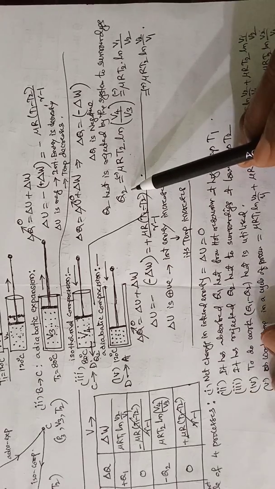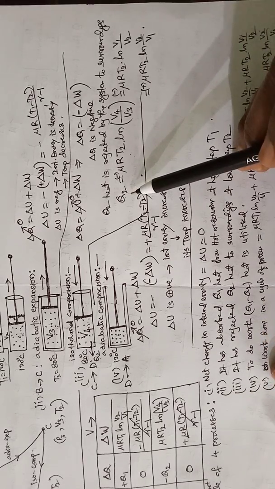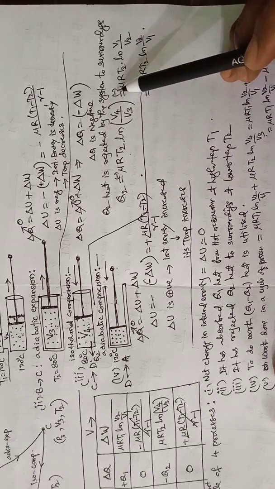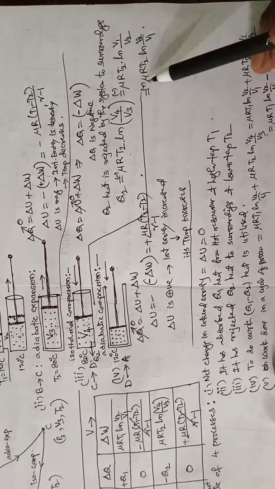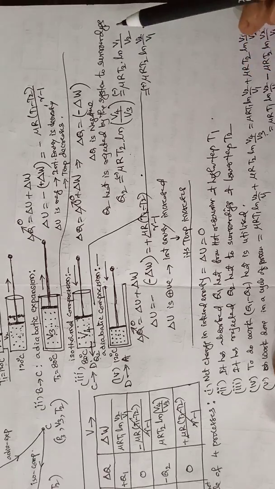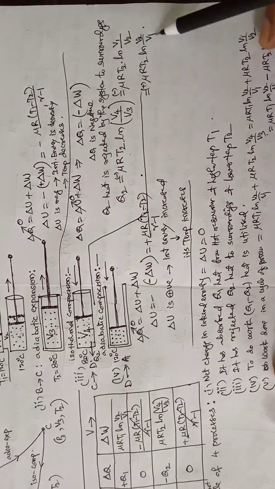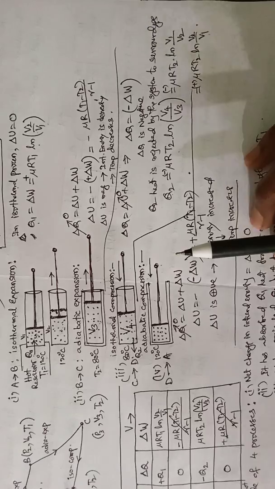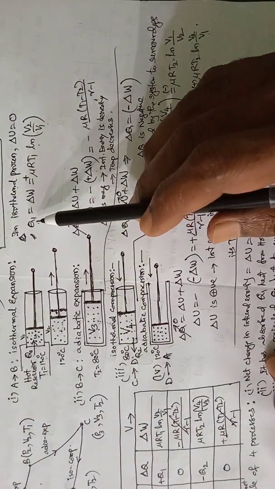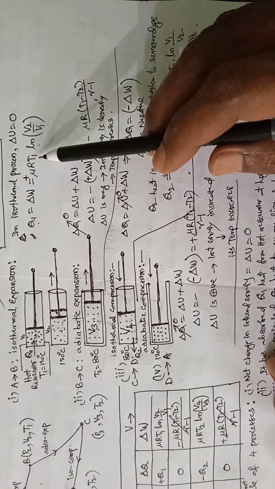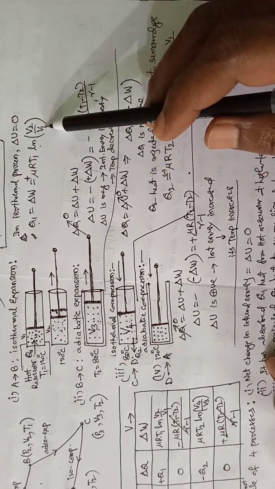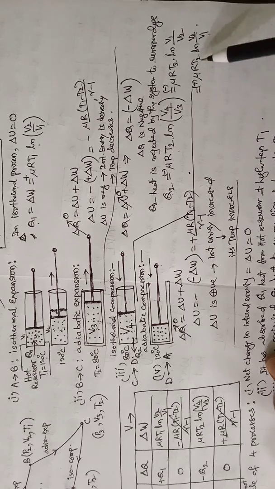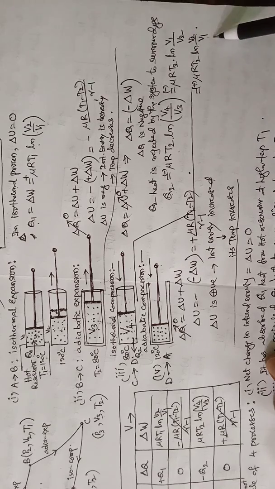But here by sign convention, the work done is taken as negative, and it can be made positive by interchanging the numerator and denominator. For Q1, you have mu r T1 log V2 by V1. For Q2, we have mu r T2 log V2 by V1.